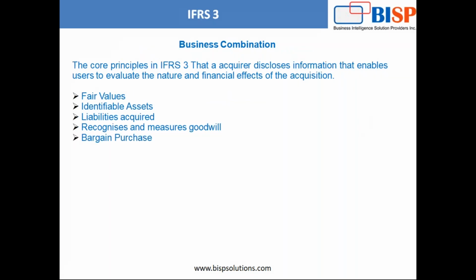Then it comes to IFRS 3, business combination. The core principle of IFRS 3 is that the acquirer discloses information that enables users to evaluate the nature and financial effect of the acquisition, like fair value of identifiable assets and liabilities acquired, and recognizing and measuring goodwill and bargain purchase if there is one. This was IFRS 3, business combination.